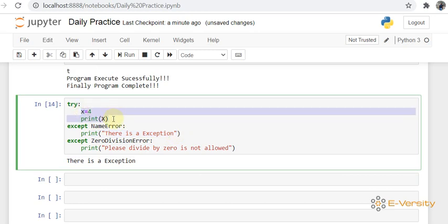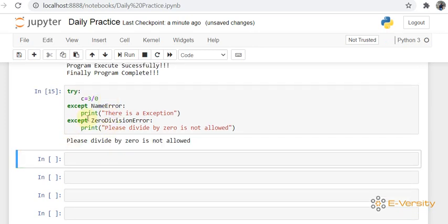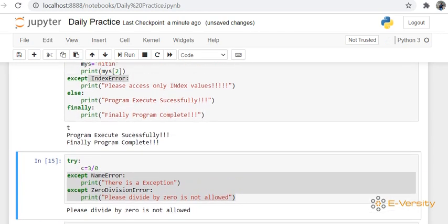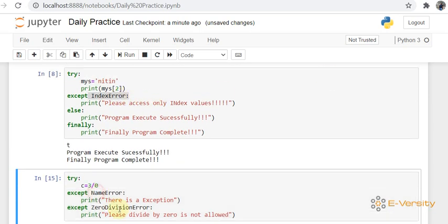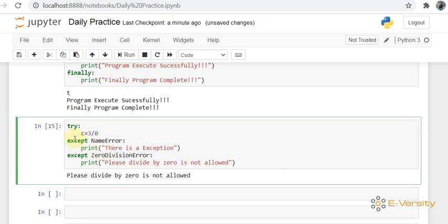And if I change this to c is equal to 3 divided by 0, this time it is showing a zero division error, so it is caught by this. So this way you can apply multiple excepts here. I can use any number of them, like index error, name error, zero division error. So you can handle many types of exceptions by using except. So this way you can handle exceptions.